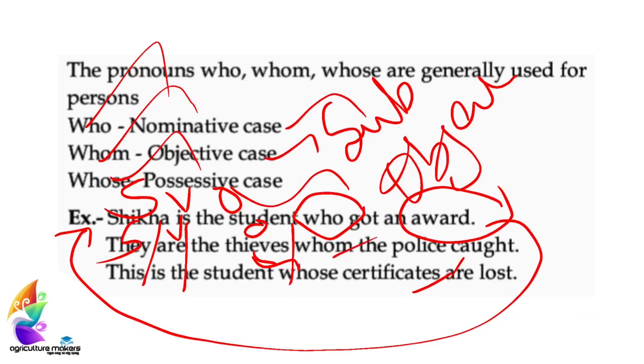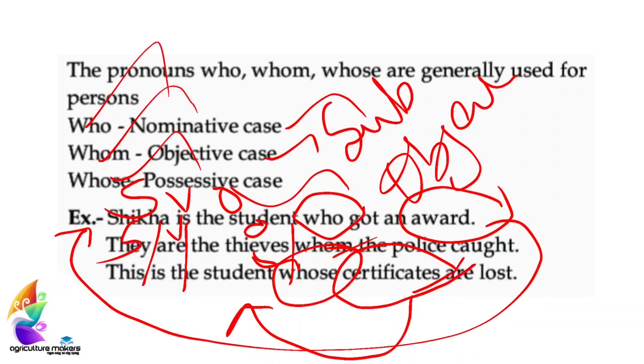Coming to the next, this is the student whose certificates are lost. Here, whose is used because it represents the certificates which are possessed by the student. So, as it represents the possessive case, we have to use whose. Okay.